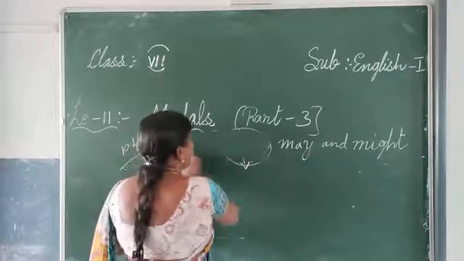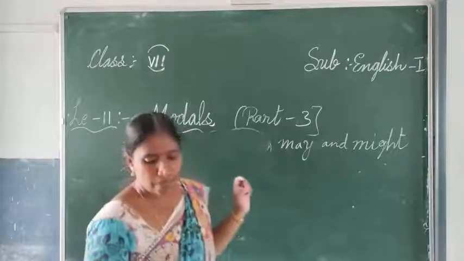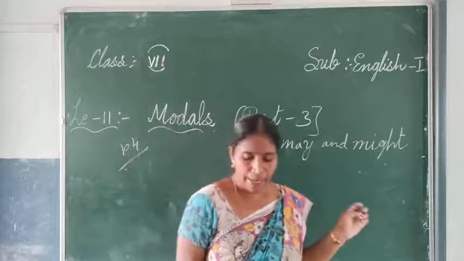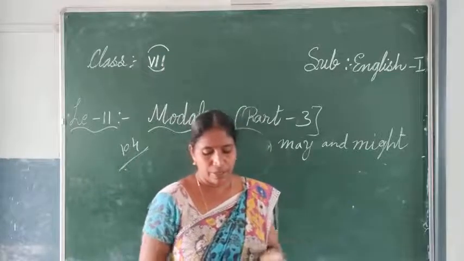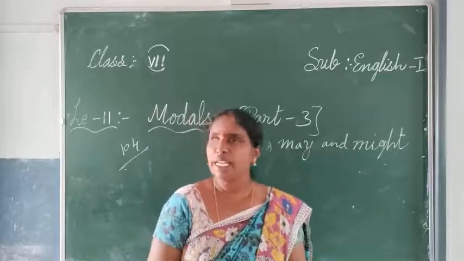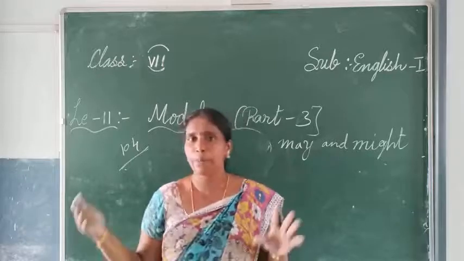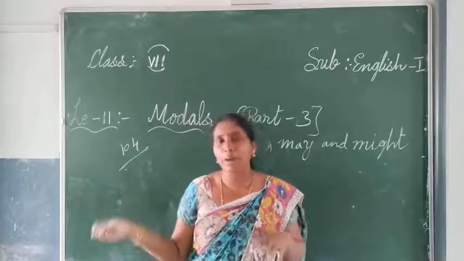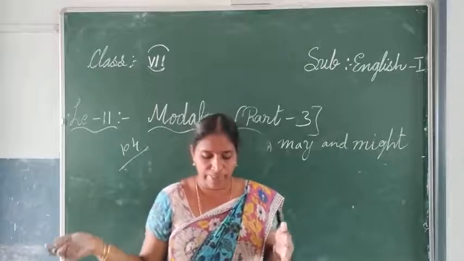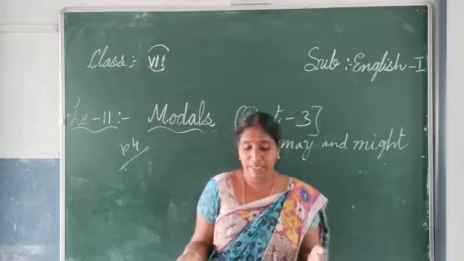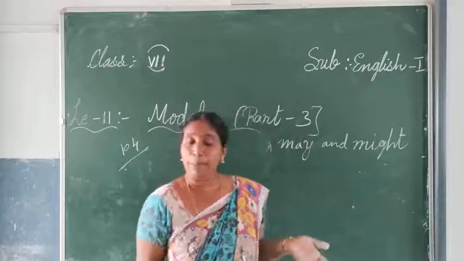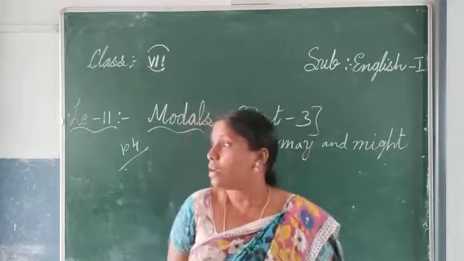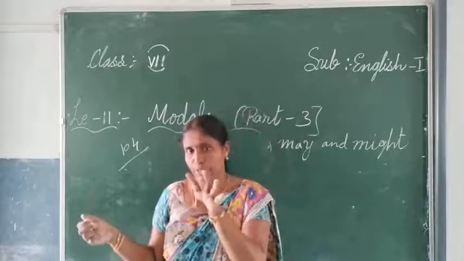And now may and might. May and might are used for chances. It may rain today. It may rain means the chance is there to rain. It may come or may not. That is when we can use it. And she might get the best student award. So you are having hope for her.